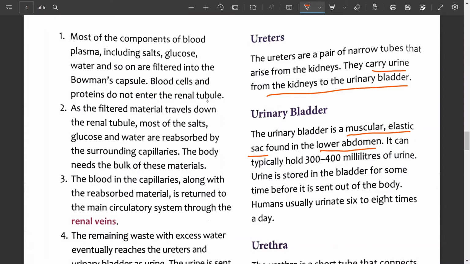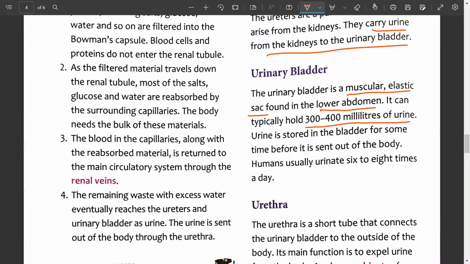What is the capacity of the urinary bladder to store urine? It can store 300 to 400 milliliters of urine. And what is the function of the urinary bladder? The urinary bladder stores urine for some time before it is sent out of the body. How many times does urination occur in a human being? 6 to 8 times a day.